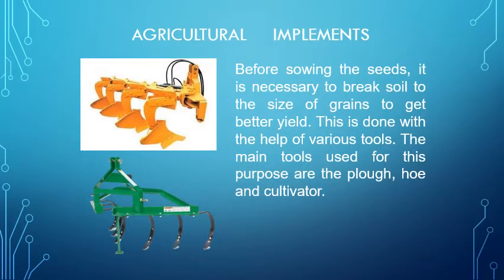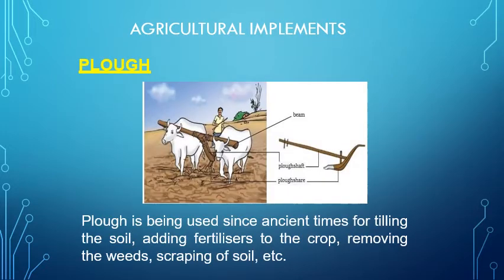So agriculture practices need many implements. Before sowing the seed, it is necessary to break the soil into the size of grains to get a better yield. This is done with various tools. Some of the tools they use are plow, hoe, and cultivator. The plow is very ancient, used for tilling the soil, adding fertilizer to the soil, removing the weeds, and scraping of the soil.